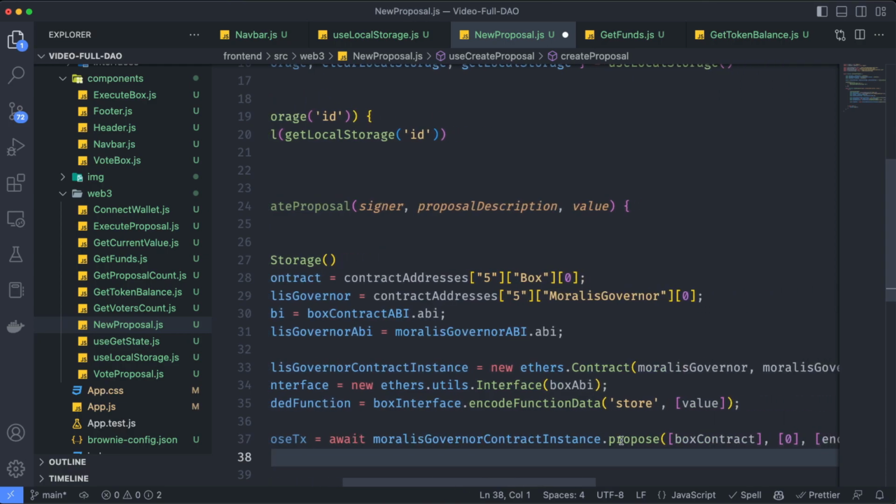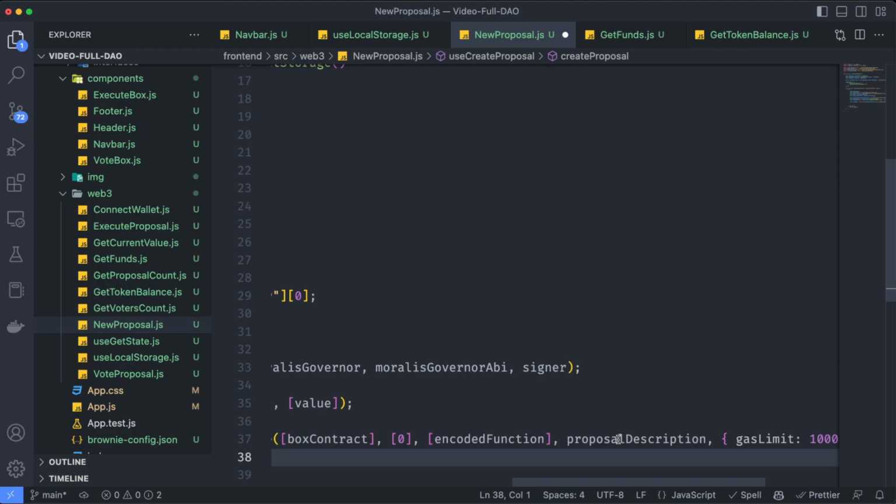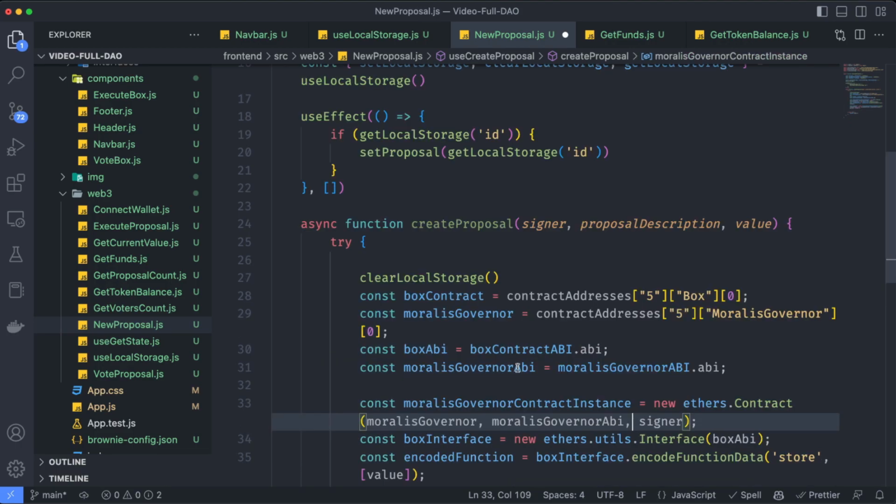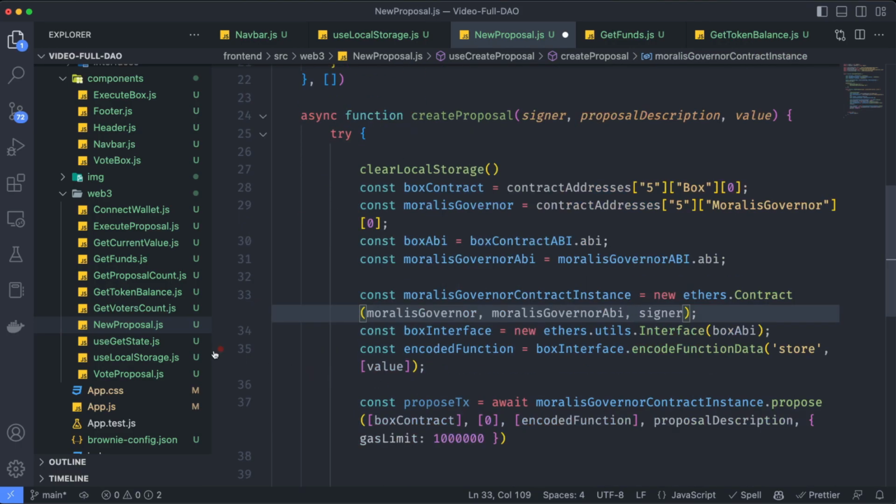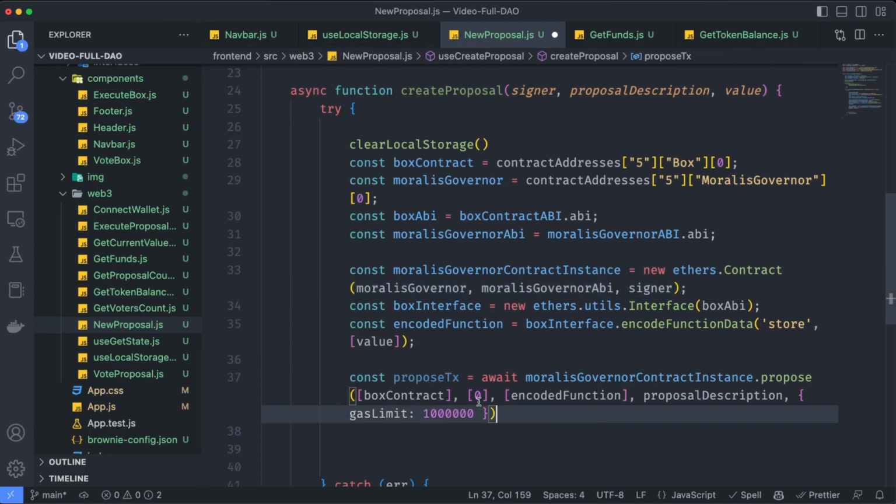Now we have to create that proposed transaction, so let's say const proposedTransaction equals await moralisGovernorContractInstance.propose, and here we need to send some information. I'm going to show you right now. We are sending over the box contract into an array. We are sending here 0.